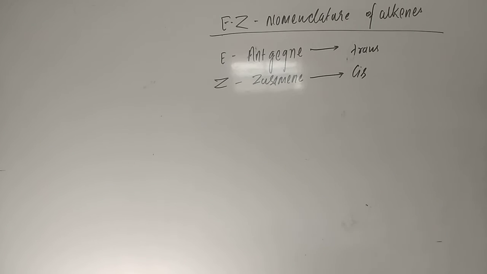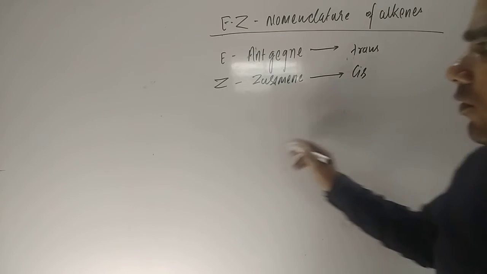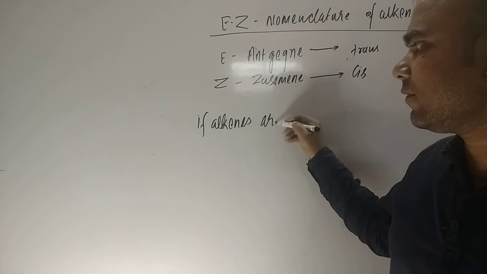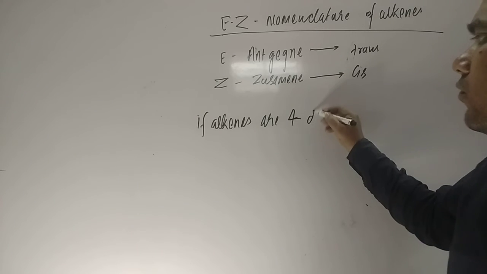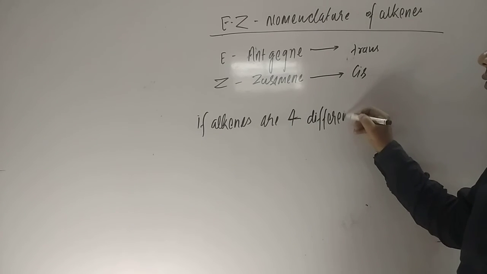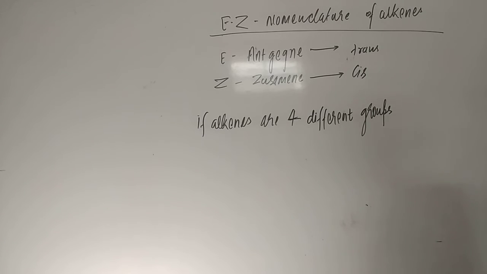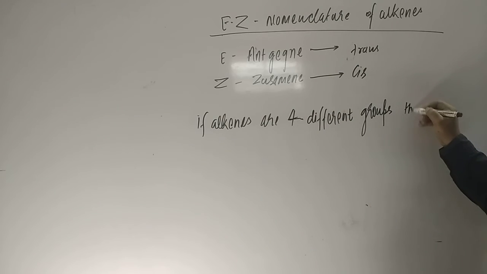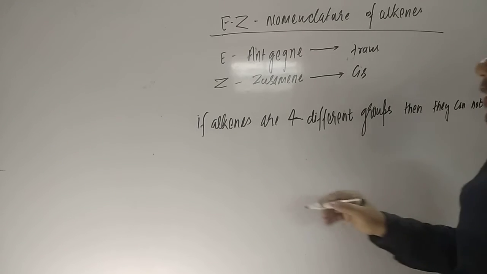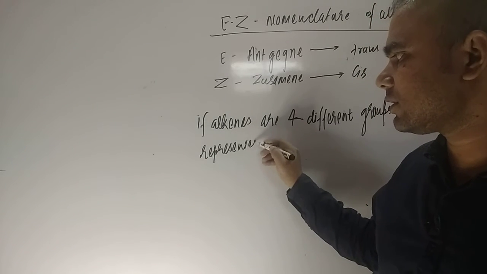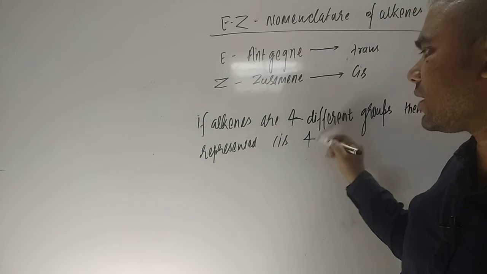Now, students, if alkenes are having 4 different groups, then they cannot be represented by cis and trans.